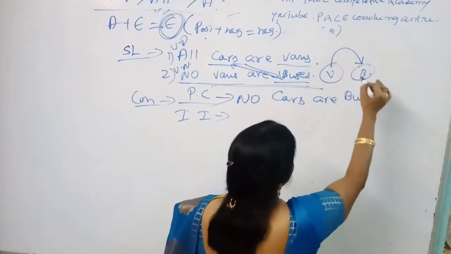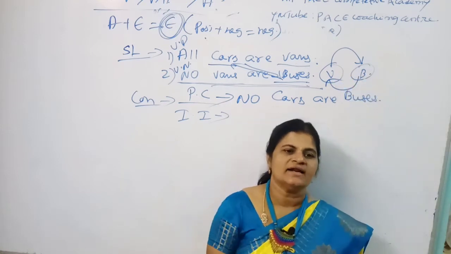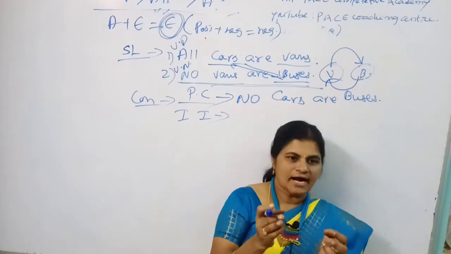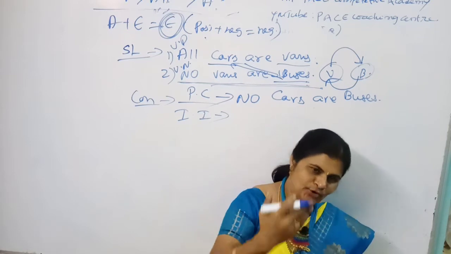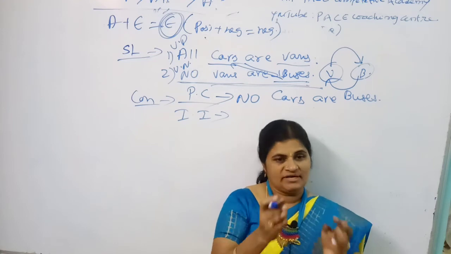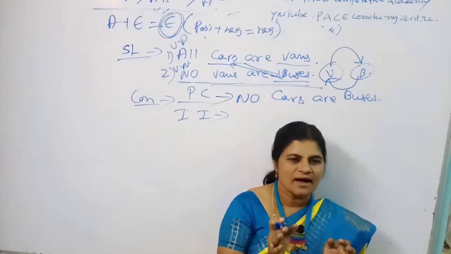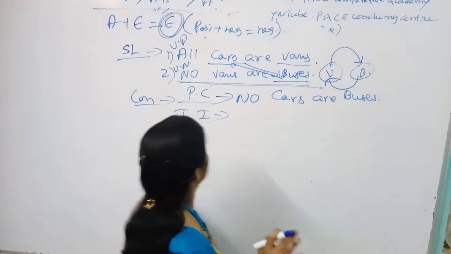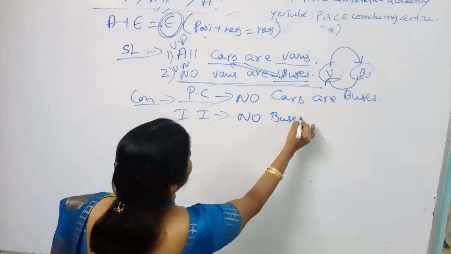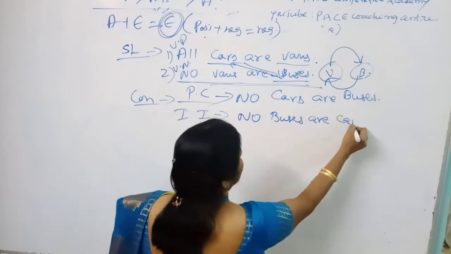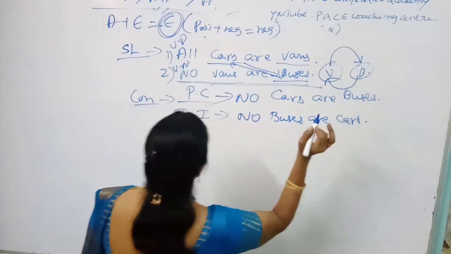My dear students, automatically you can say that no buses are vans. That means no should be converted into no itself. But all is converted into some only. Clear? Very simple. So you can say the answer, no buses are cars. Simple answer. Very good. Excellent.